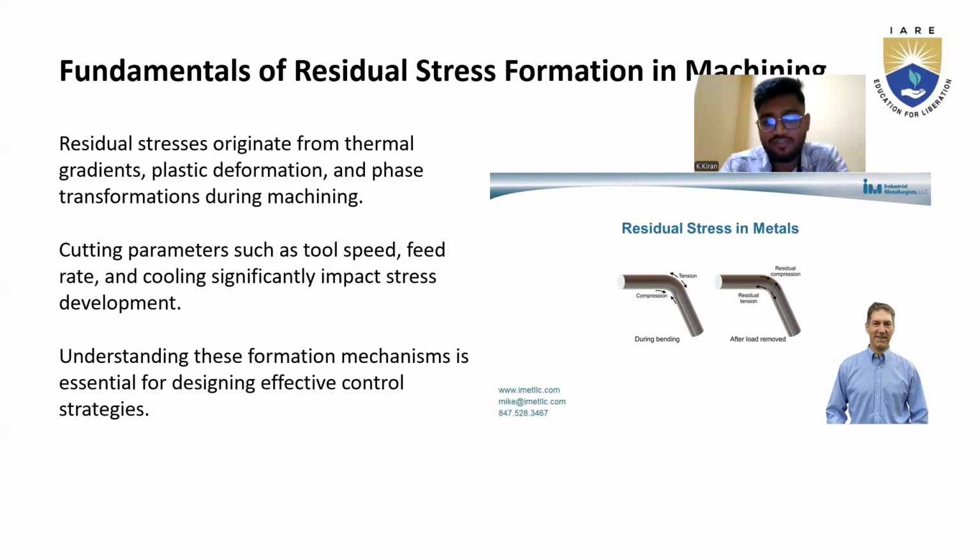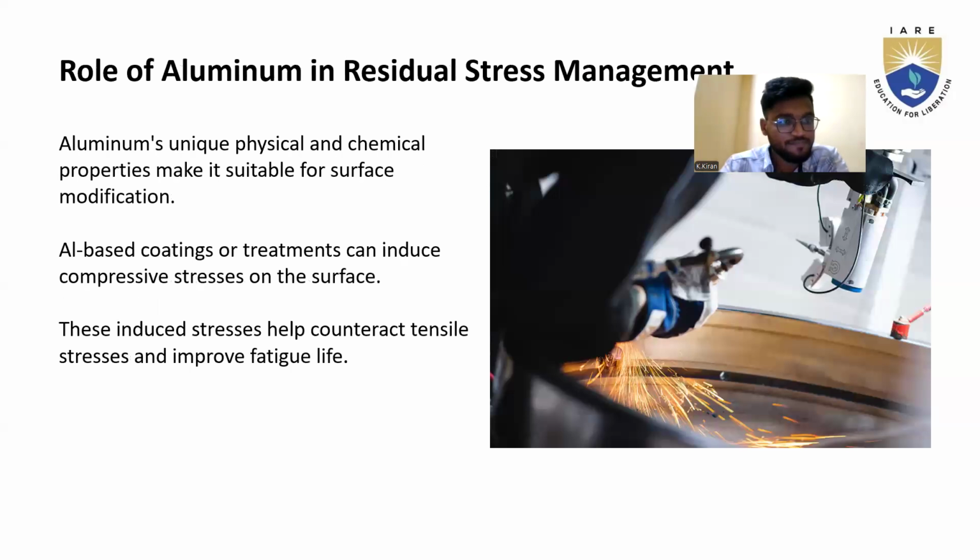At the same time, we also call it residual stress in metal, how they are there, like their tension or compression from the cutting. We know that the cutting parameters are three: speed, feed, and depth of cut. That was one of the things we can see. And the role of aluminum: aluminum has both chemical and physical properties. It is a unique property also. Through that we can use this in our experiment.